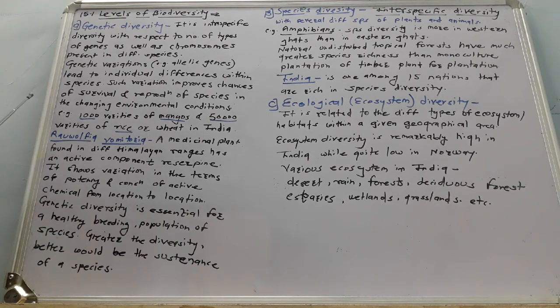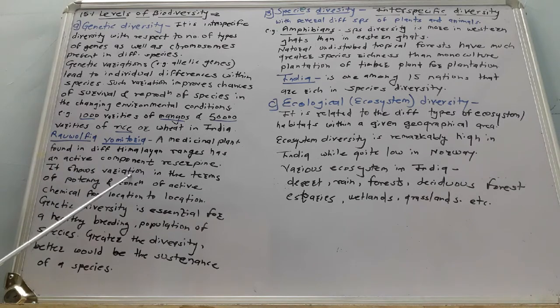In the Himalayan regions, the medicinal plant Rauwolfia serpentina is one species. It is a medicinal plant found in different Himalayan regions, and it shows variations. It has an active component, reserpine.